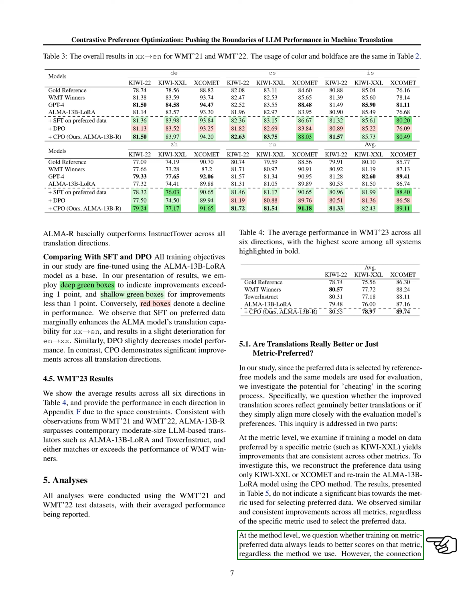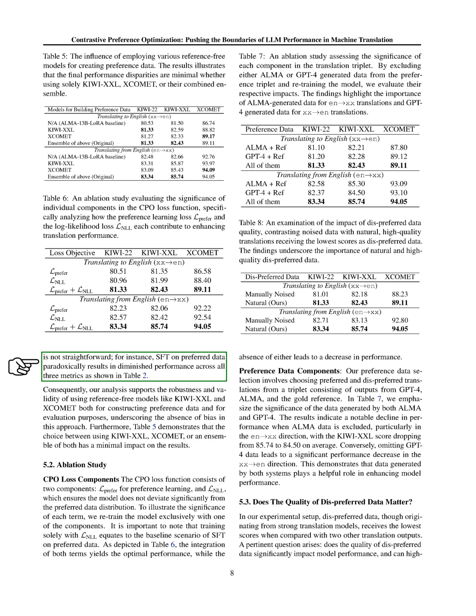Second, we wondered if training on metric-preferred data always leads to better scores on that metric, regardless of the method we use. However, we found that this isn't always the case. For example, using SFT on preferred data actually resulted in lower performance across all three metrics. This suggests that using reference-free models like Kiwi XXL and XCOMET for constructing preference data and for evaluation is a robust and valid approach, free from bias.